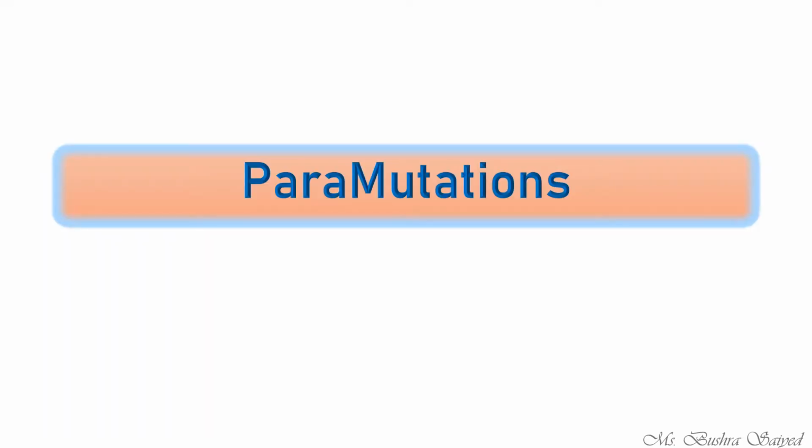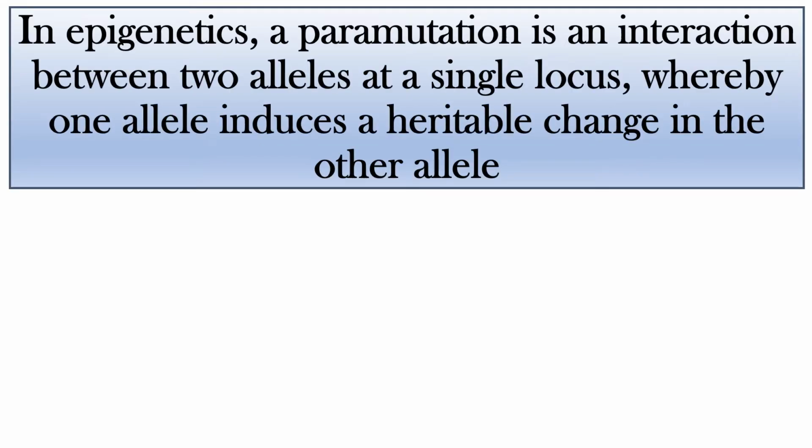Coming to the last topic of today, that is paramutations. Paramutations, when we talk about, what are they? In epigenetics, a paramutation is an interaction between two alleles at a single locus. At one particular locus, two alleles are located. We know that two alleles are located together, which forms a gene. So if these two alleles interact with each other, one allele will induce change in the other allele. This is something relatable to the epistasis mechanism, where one allele was able to mask the expression of the other allele.